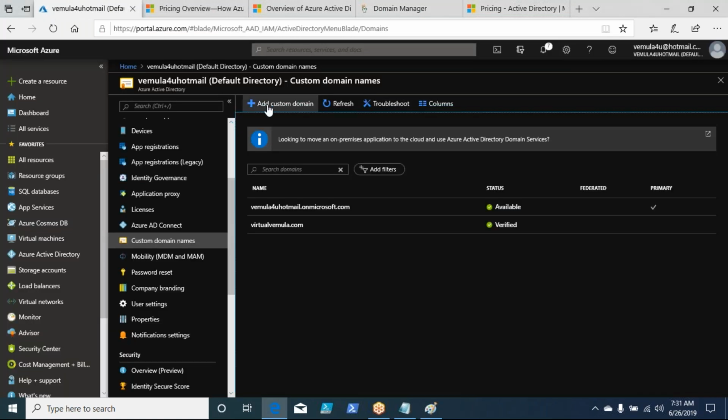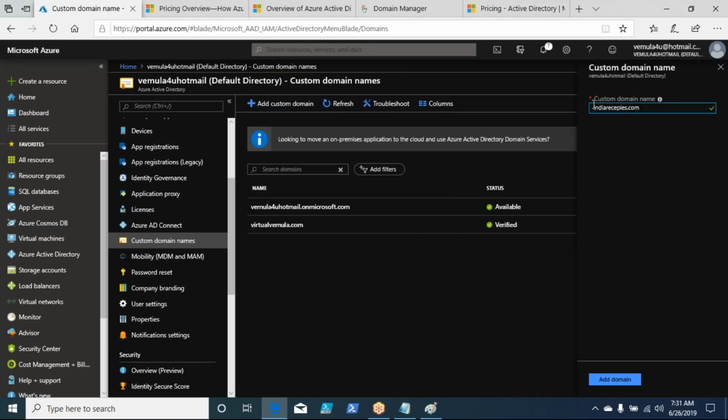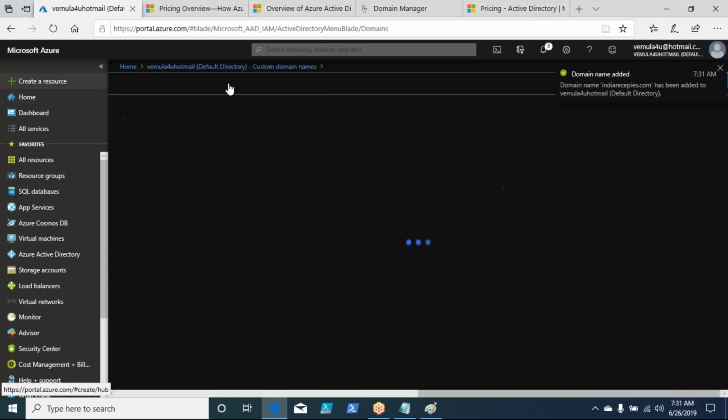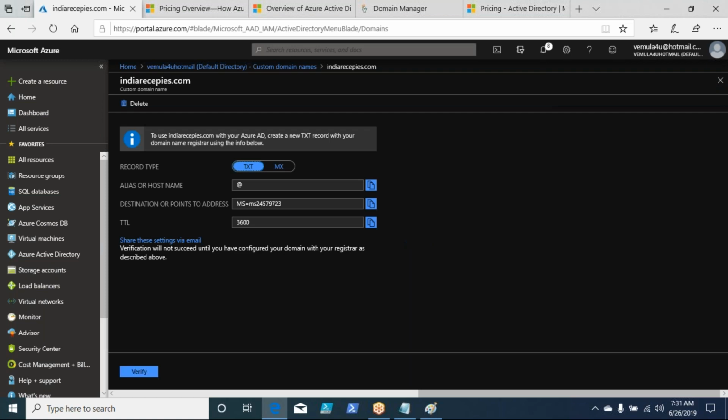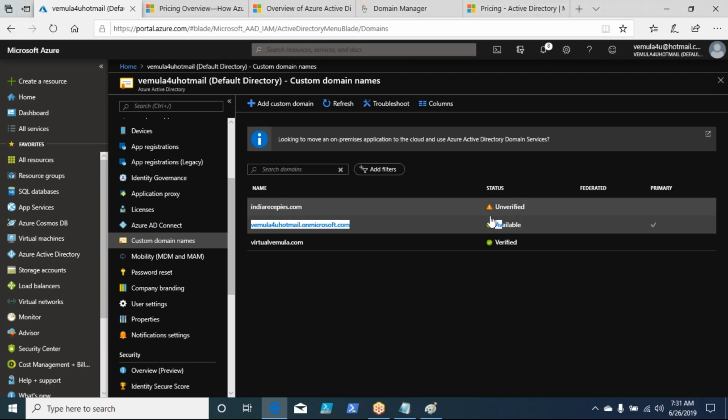You see an option here called add custom domain. Go and put the domain name that you want to add, right? I want to add a domain name called indiarecipes.com. Add that domain. Now if you go back and see, the domain is added, but it is unverified.